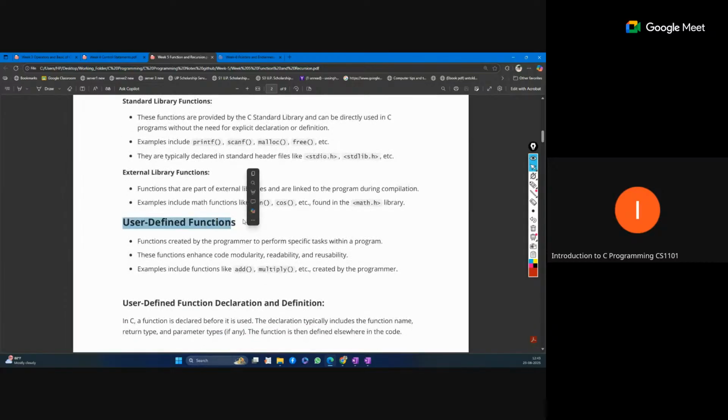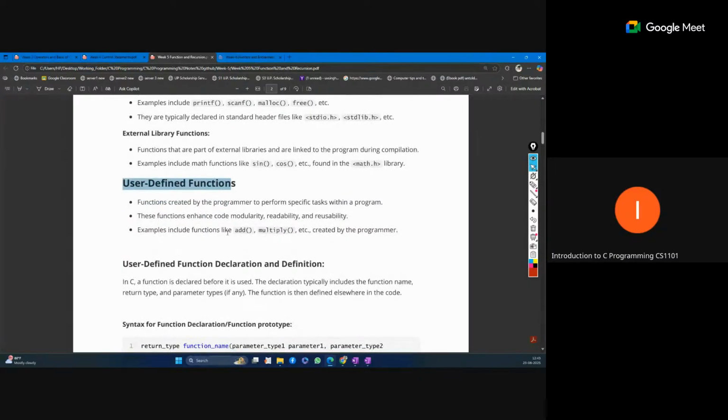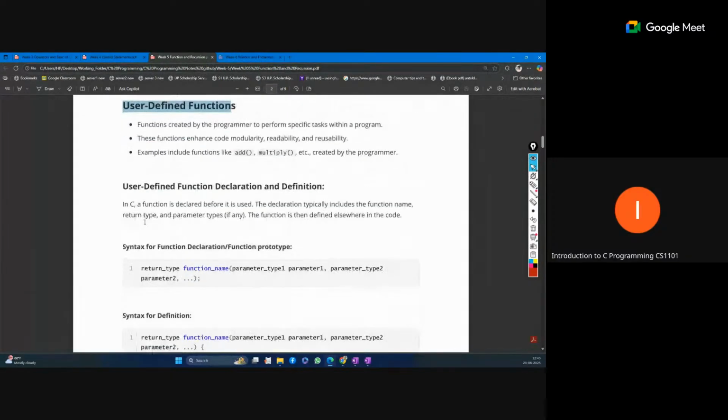User defined functions are functions which you can define yourself. Any function you have defined is called a user defined function. Like if you want to perform some addition task, you can create a block of code that will perform only this addition task, or multiplication etc. So this is the structure.